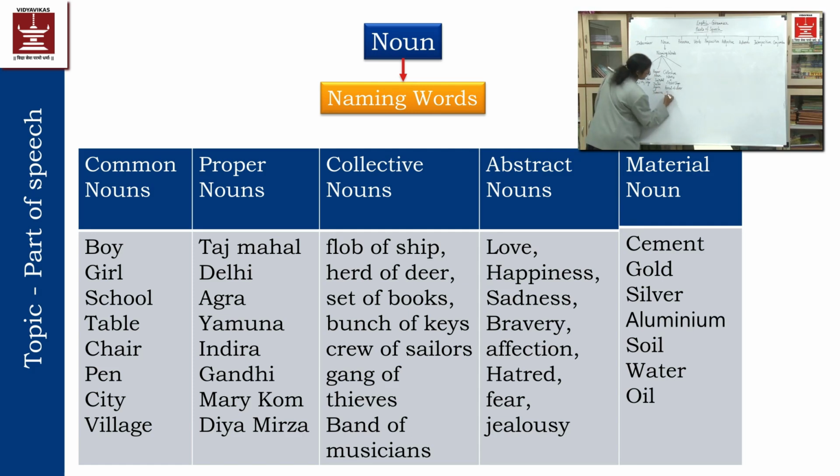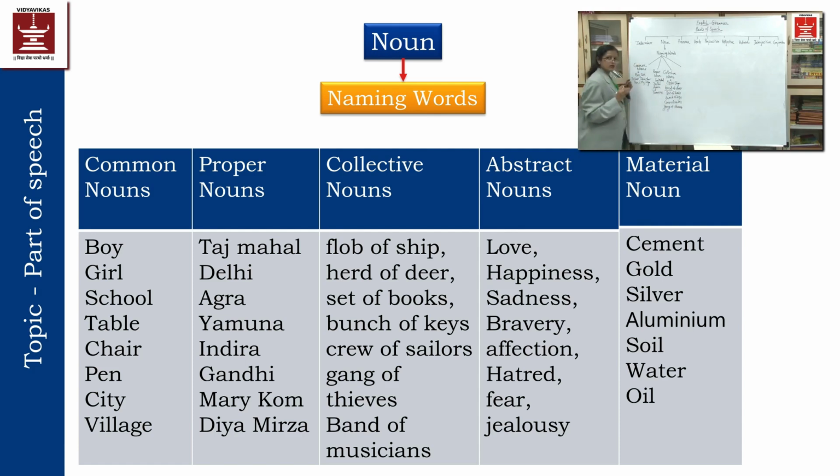Then set of books, bunch of keys, crew of sailors, gang of thieves. So in this way, the collection of a certain noun will be called collective nouns. Understood? So flock will be called a collective noun.